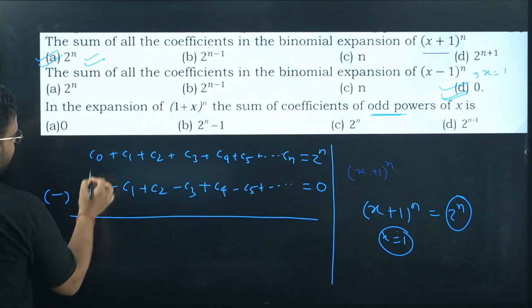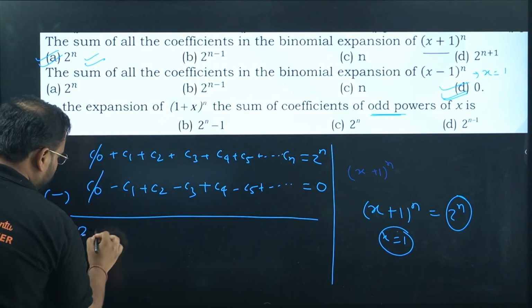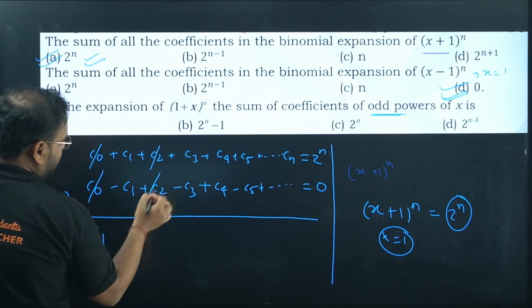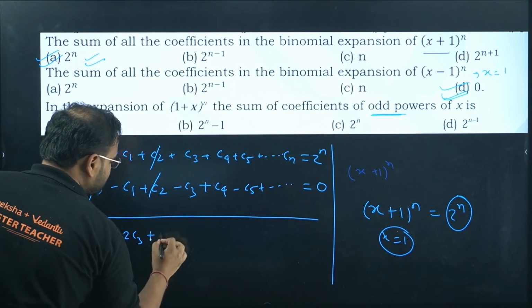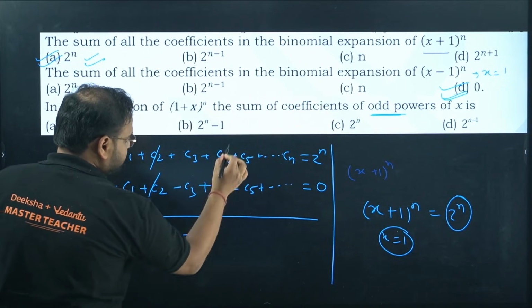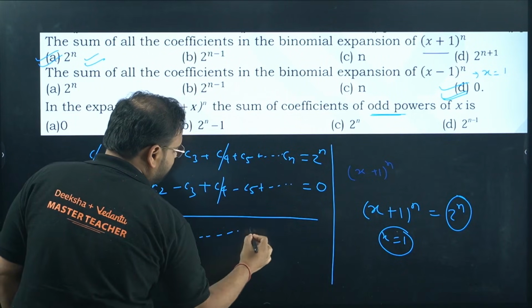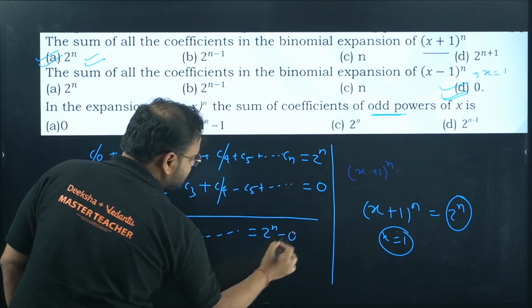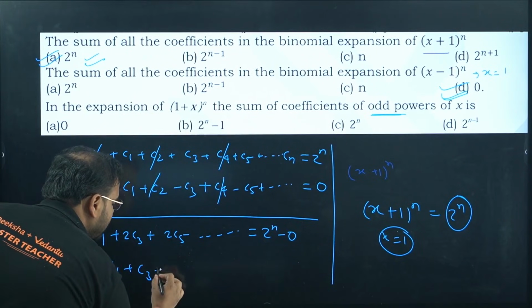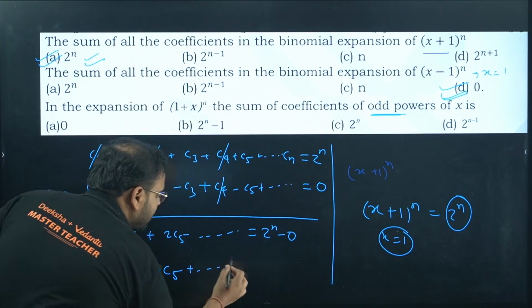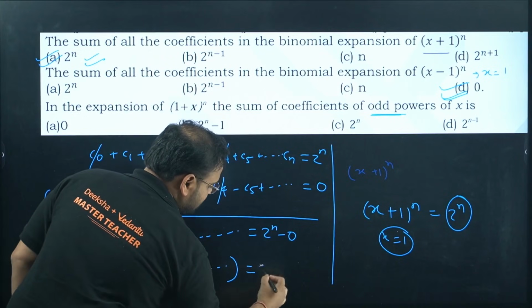This will be cancelled, right? You'll have 2C1 left. This will be cancelled. You'll have plus 2C3 left, and so on, 2C5, all the way. This is equal to 2 power n minus 0. Take 2 common here. I get C1 plus C3 plus C5 all the way till nth term, and this is nothing but 2 power n.